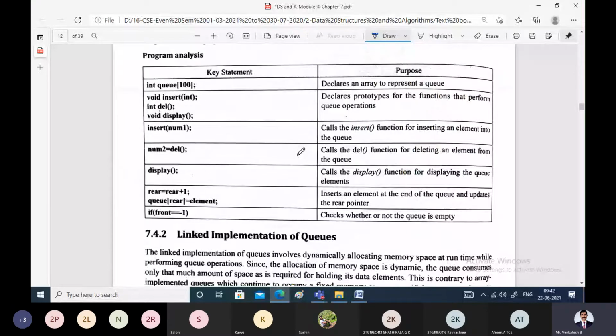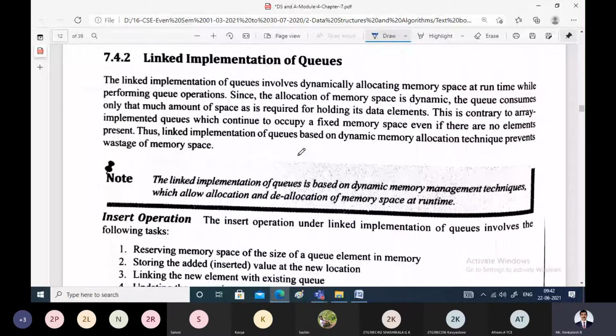In this class, we'll be studying again the implementation of queue only, but now with the help of linked list. That is linked implementation. As we know, the difference between array implementation and linked implementation of queue is in array implementation, memory gets allocated at the time of compilation, and that memory is fixed.